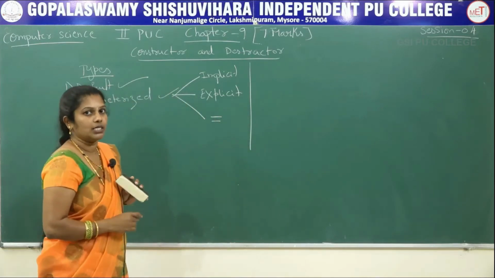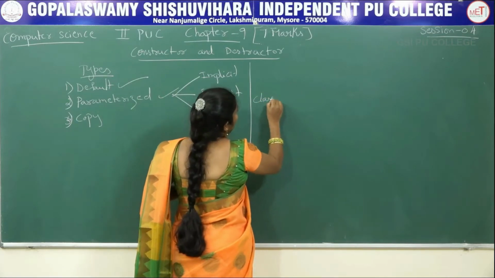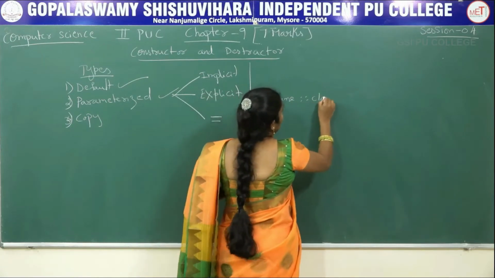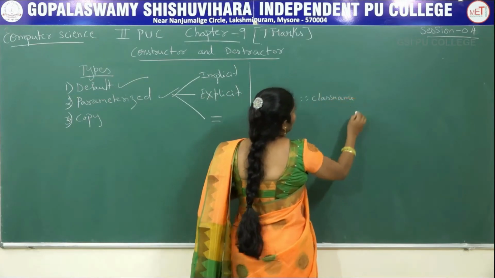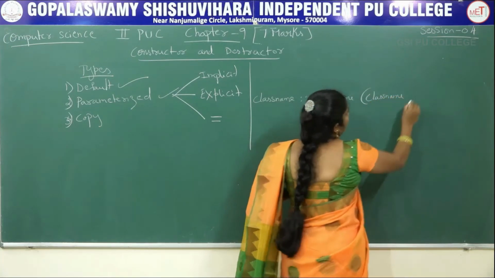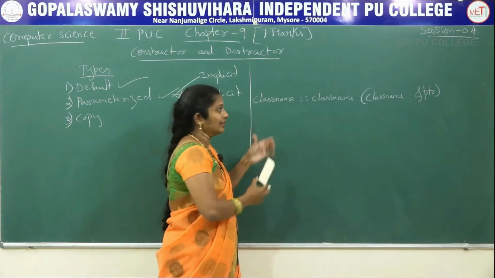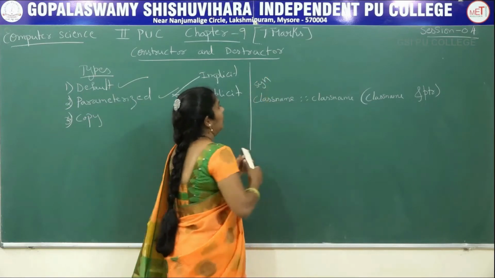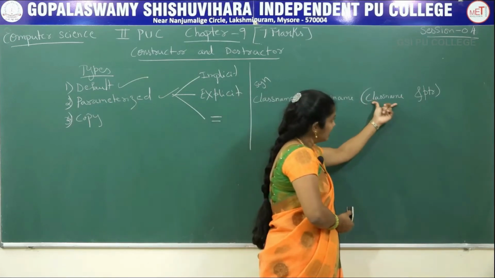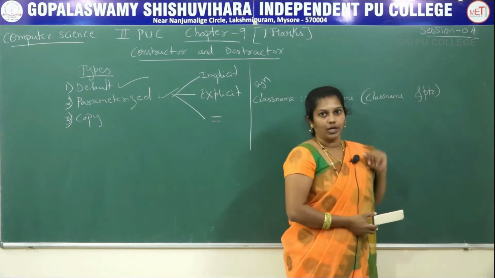Before explaining the advantage as well as disadvantages, first I am to write the syntax. While writing the syntax, class name, scope resolution operator, once again class name, then inside the bracket class name, then ampersand ptr. So ptr is a pointer variable.